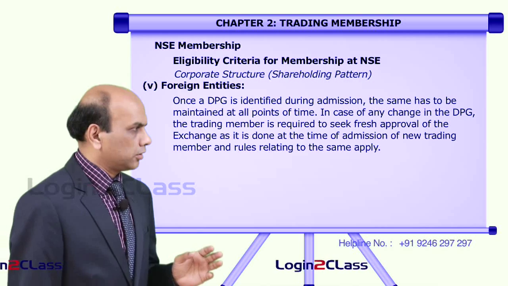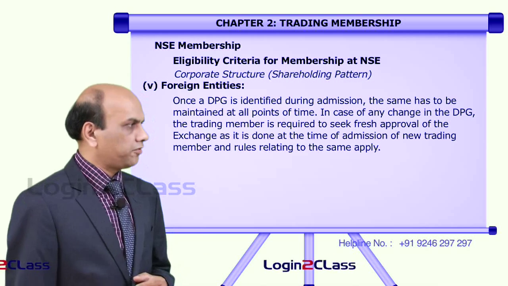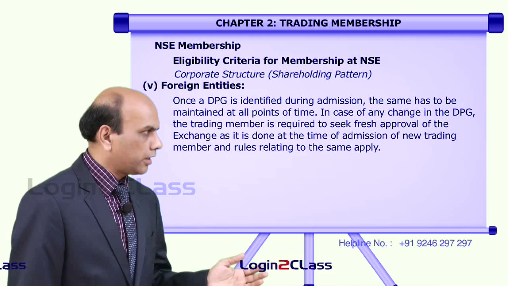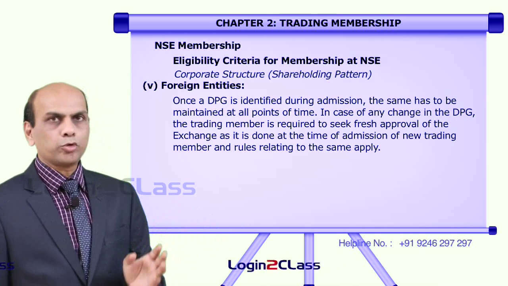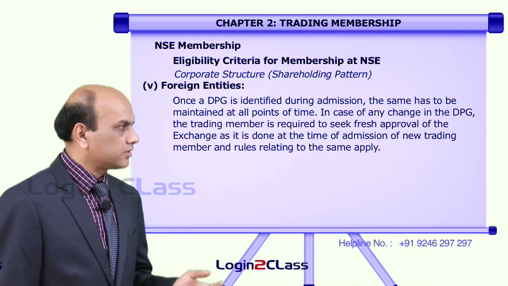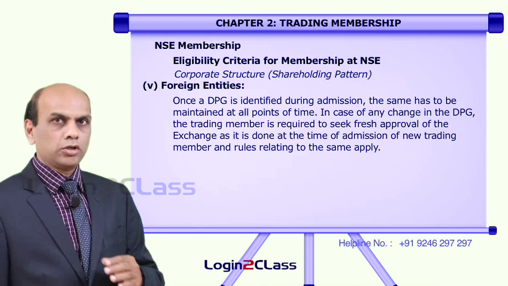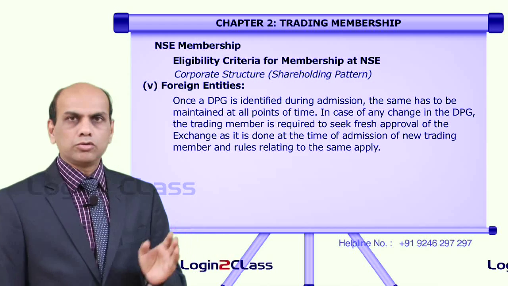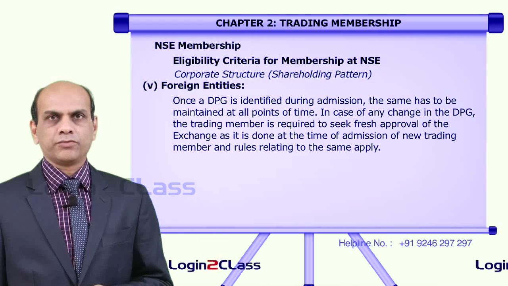Once a DPG is identified, if there is any change, the trading member is required to seek fresh approval of the exchange, as is done at the time of admission of a new trading member, and the rules relating to the same apply.